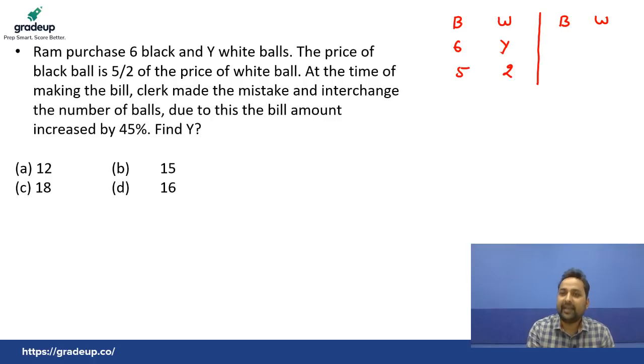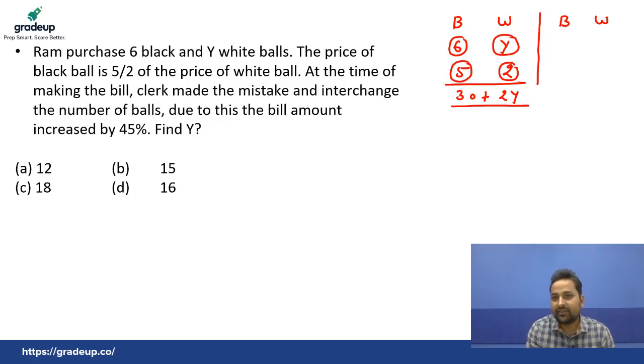If there were 6 black balls and the price of each ball were 5, what is the total value of black balls? 6 5s are 30. If there were y number of white balls and the price of each ball was 2, then what is the total value? 2y. So this is the value of total black and white balls if they calculate right.